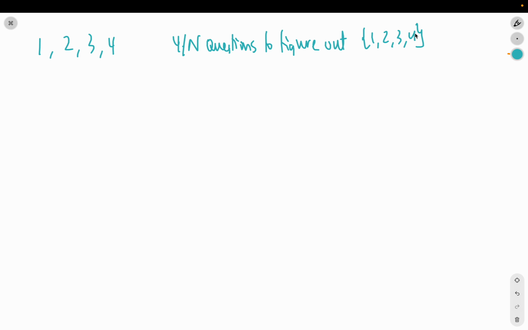Okay? So let's visualize it with a tree, right? The smart strategy is to ask yes or no questions that split the playing field into two. So assume these all happen with equal chance. Let's write the probabilities underneath. The probability of a 1 happening is 0.25, 2 is 0.25, 3 is 0.25, and 4 is 0.25. So you start, right? Let's make a tree. The possible options are 1, 2, 3, or 4.